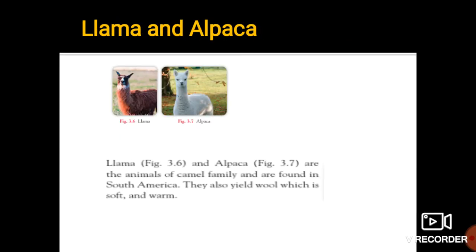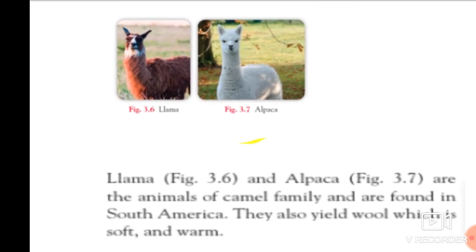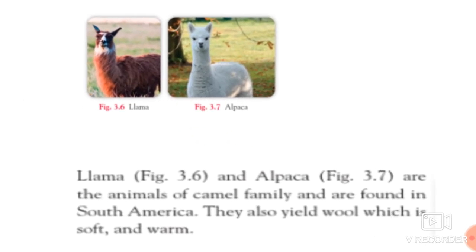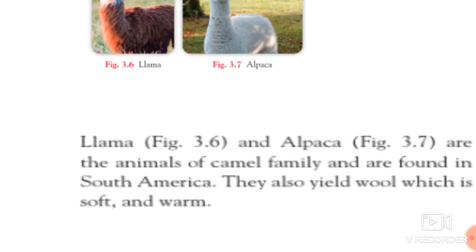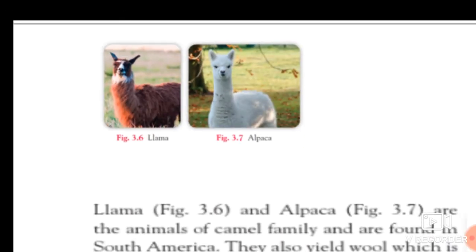The next one is the llama and alpaca. See students, these are animals of the camel family, and these animals are found in South Africa. These animals are also used for getting wool, which is really very soft and warm.